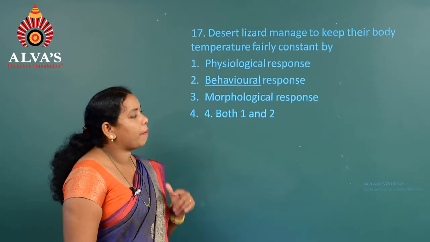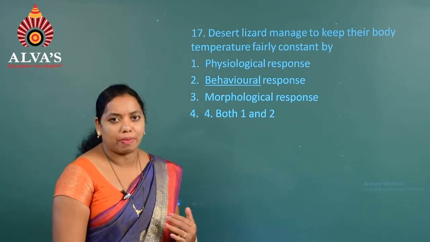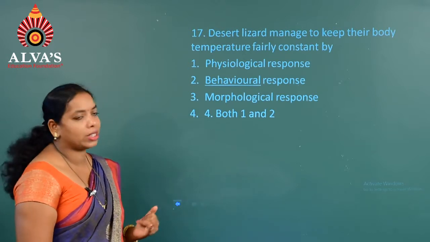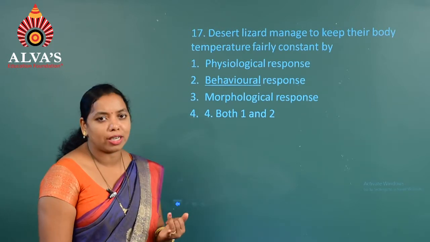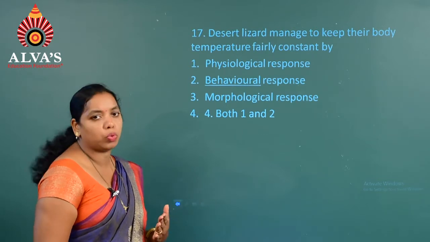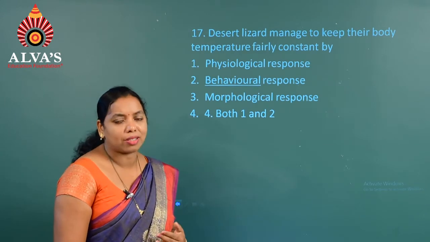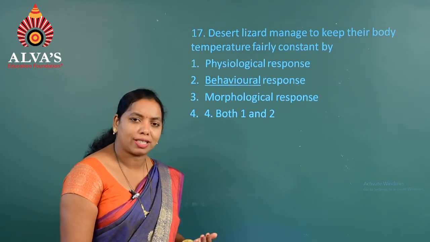Desert lizards manage to keep their body temperature fairly constant by. The first option is physiological response, the second one is behavioral response, the third one is morphological response, and the fourth one is both 1 and 2. So, the correct answer for this question is the second option, that is behavioral